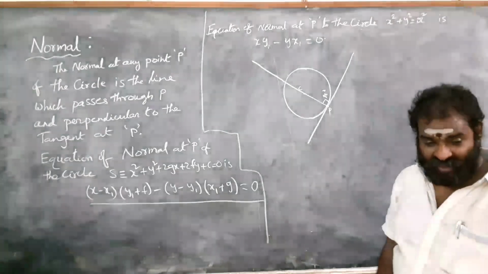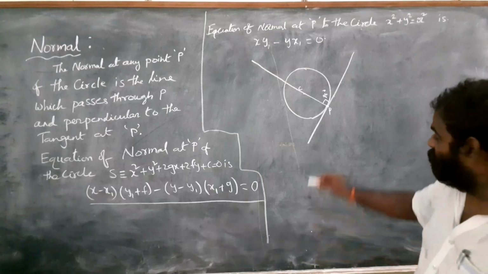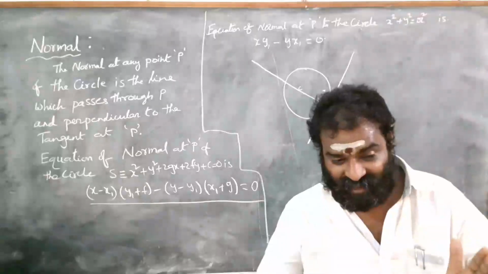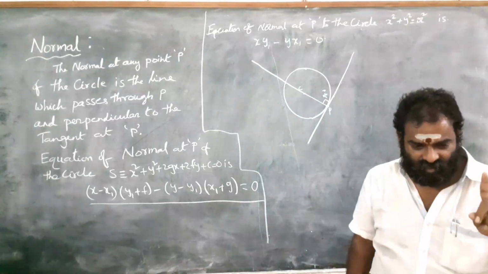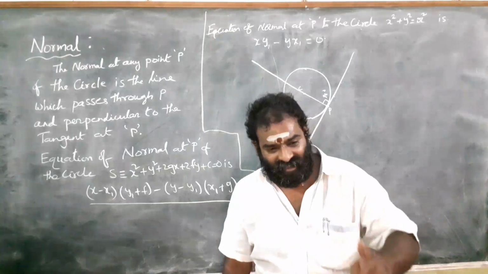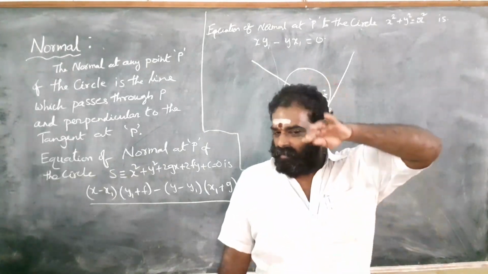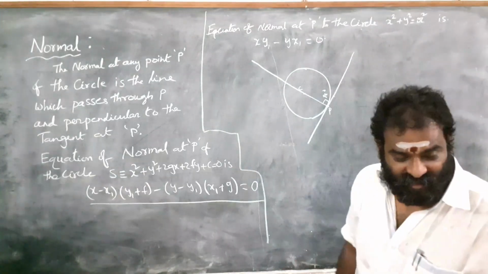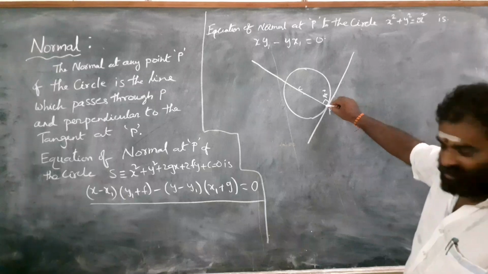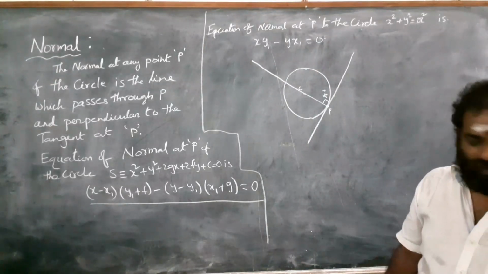A basic difference you have to observe: tangent touches the circle at only one point. But the normal cuts the circle at 2 points, here and here.